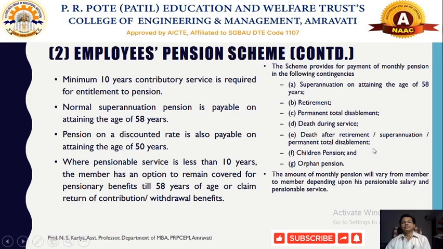So any employee who dies due to any accident, hazard, or during the course of employment, even after retirement, superannuation, or permanent total disablement, in that case the insured employees can be entitled to get the monthly pension, or their dependents can be entitled to get the monthly pension. Even children's pension can be there if the person has been deceased, and orphan pension.